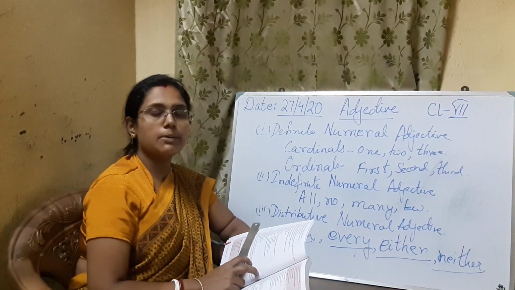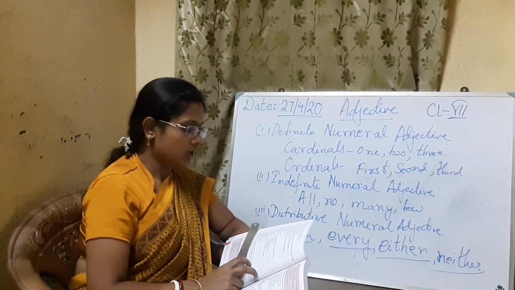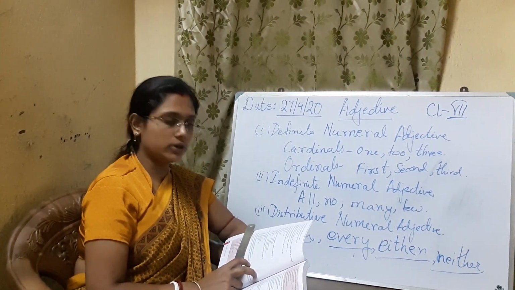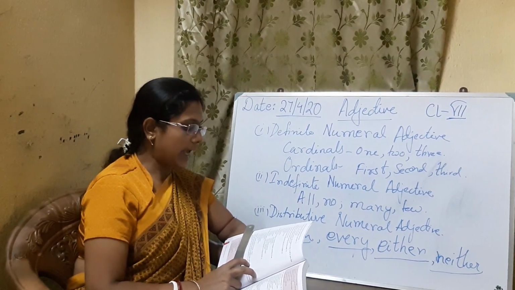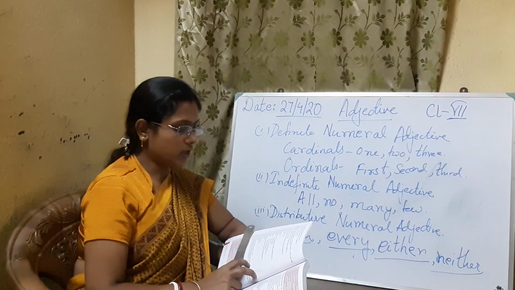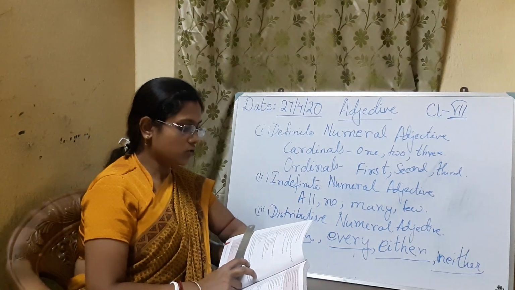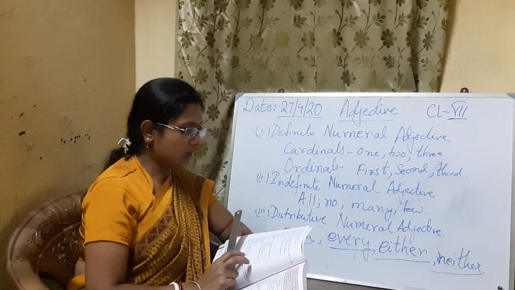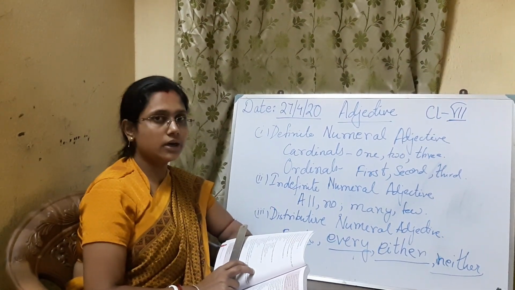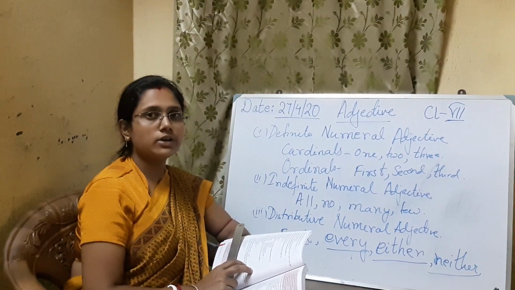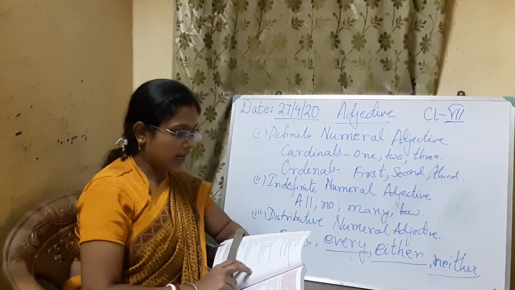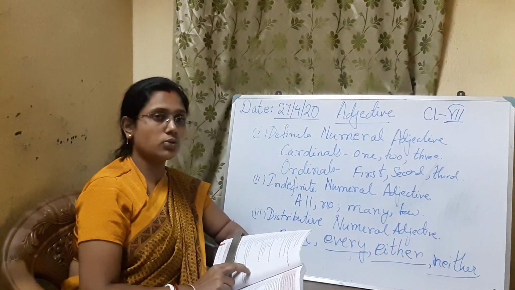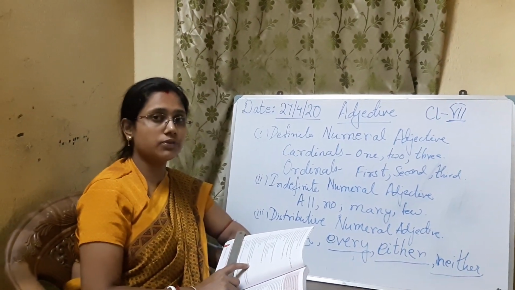Now, some examples are given in your book. See the difference between the adjective of quantity and adjective of number. Like I ate some rice. Some boys are clever. So here in I ate some rice, what is the meaning? Here some is actually referring to the quantity of rice, and some boys is showing the adjective of number because it is referring to the boys.